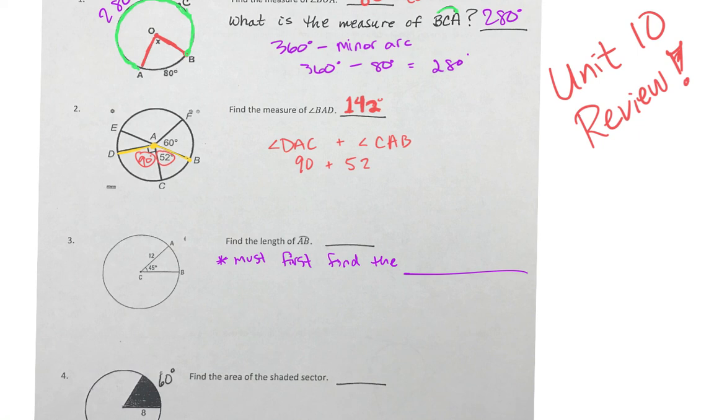We must first find the length of the whole circle. What is the length of the whole circle called? The circumference. So we have to start by finding the circumference. The circumference equals 2 times pi times the radius, and this radius is 12, so 2 times 12 times pi. 24 pi.